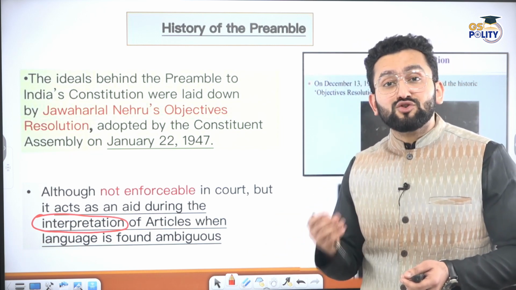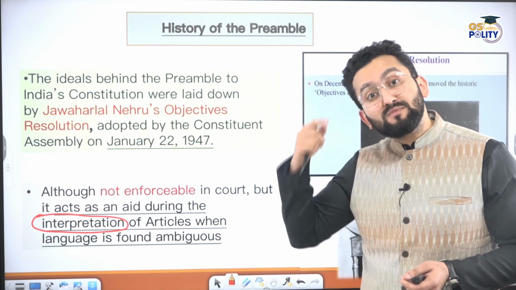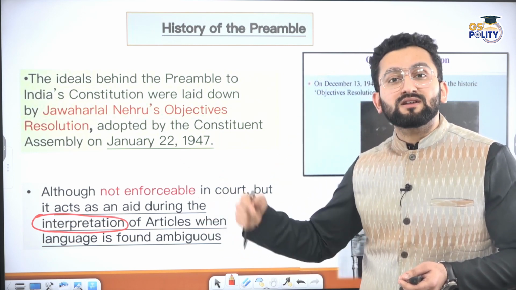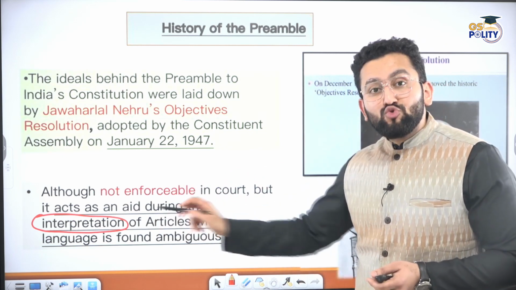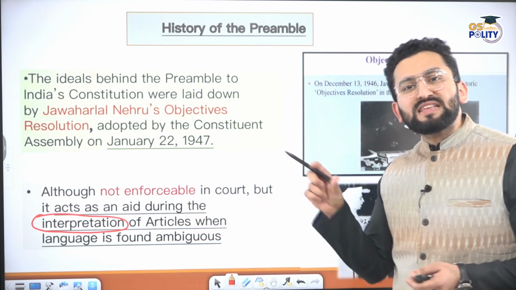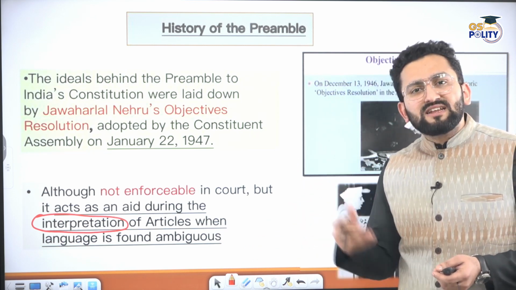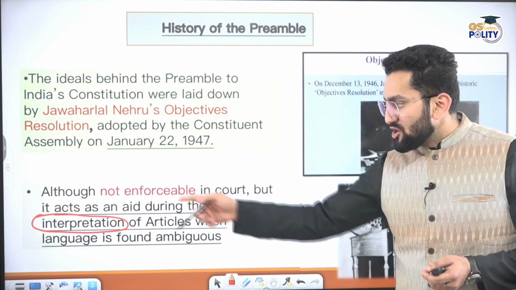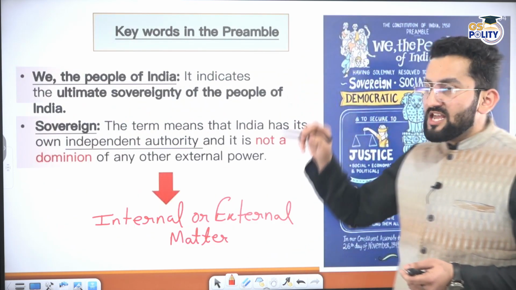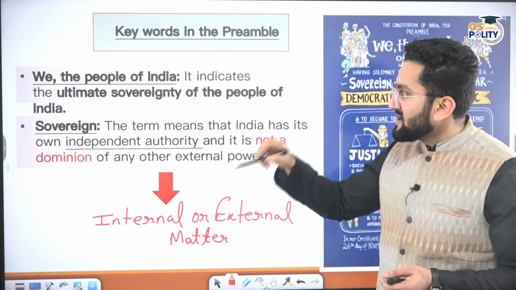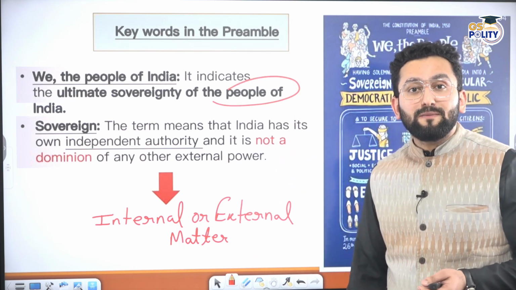It is added so that it can be used to understand what the constitutional framers meant by a certain article, by a certain phrase. So it is used in interpretation whenever there is ambiguity. Ambiguity means when there are two or more meanings deriving out of a particular sentence, then you can look into the preamble. What are the keywords? We, the people of India. It indicates ultimate sovereignty is with the people.